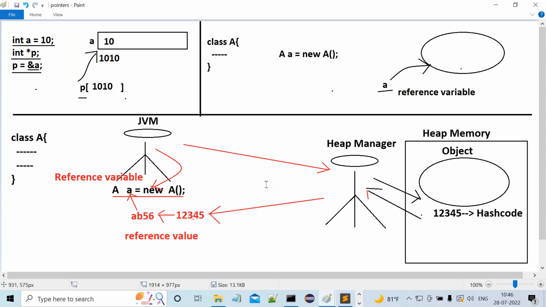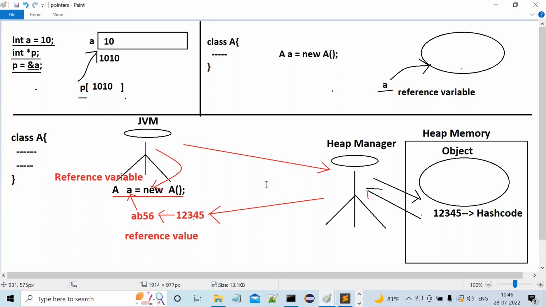Now I'm asking this question. Tell me, what is a reference variable? A reference variable is a variable. It stores the object reference value. Then again there is a question: what is the reference value of an object? The hexadecimal form of a hash code. What is a hash code? Hash code is a unique identity provided by Heap Manager in the form of an integer value.